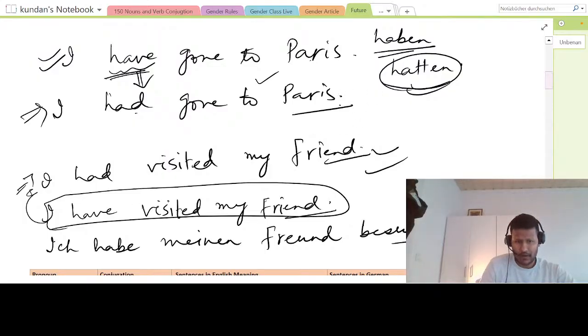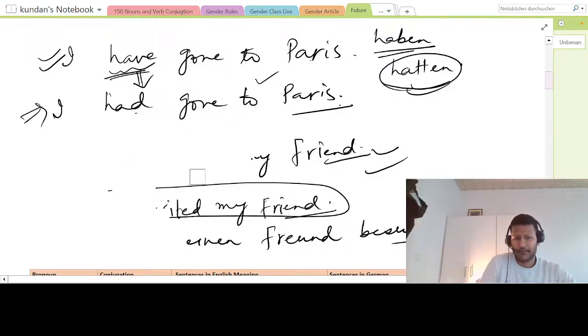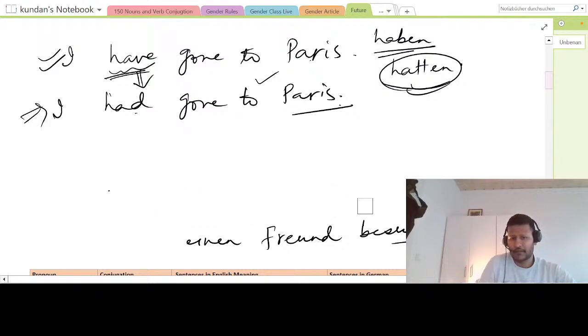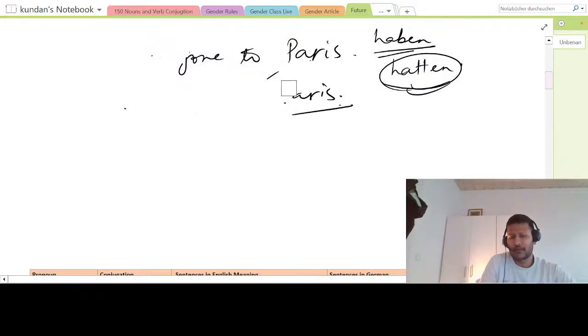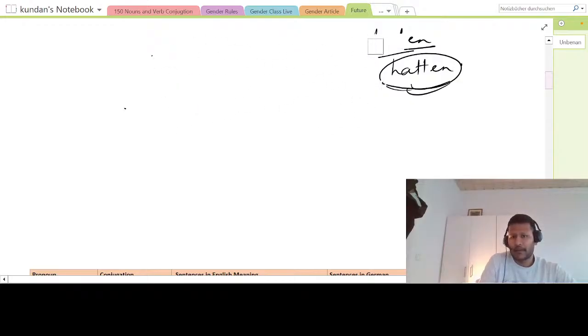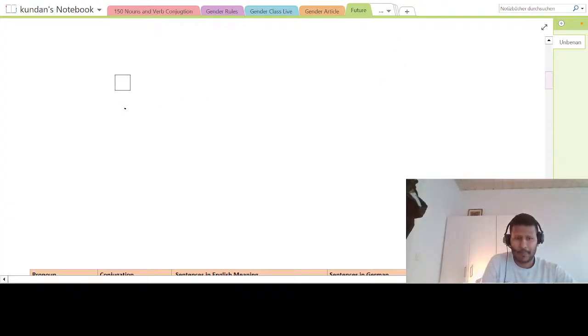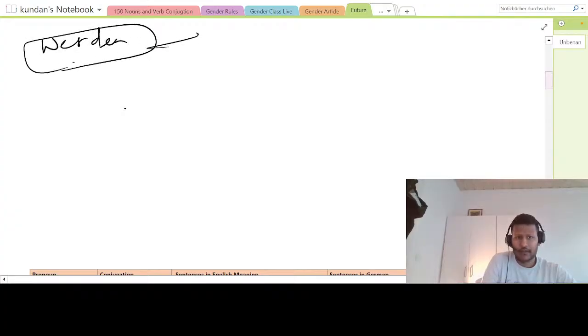And now it comes down to the conjugation of haben. Let me quickly rub this and then show you the conjugation for hatten, which we have already seen. So it will be a revision quickly, and then we will go to some 5-6 sentences, because there is nothing much in this that we are going to do, right? And then we will jump to werden and form the conjugation of werden. This conjugation we will see then, and then the future related sentences.